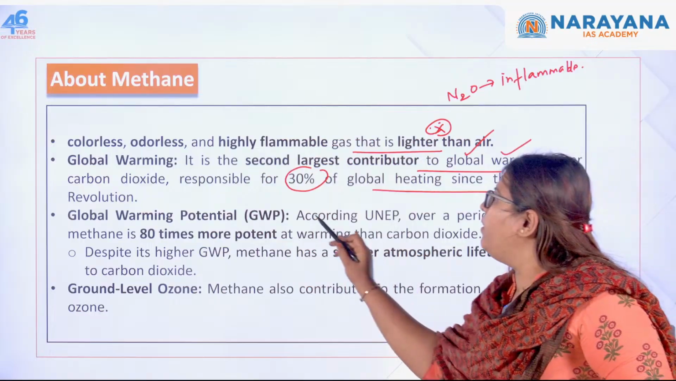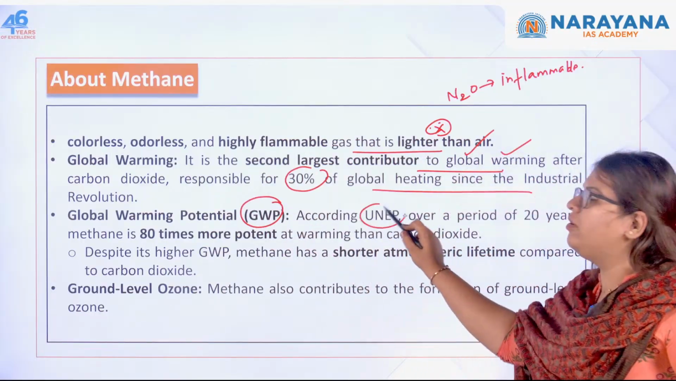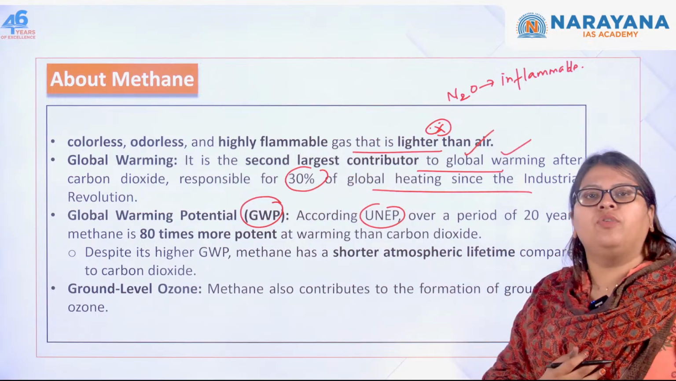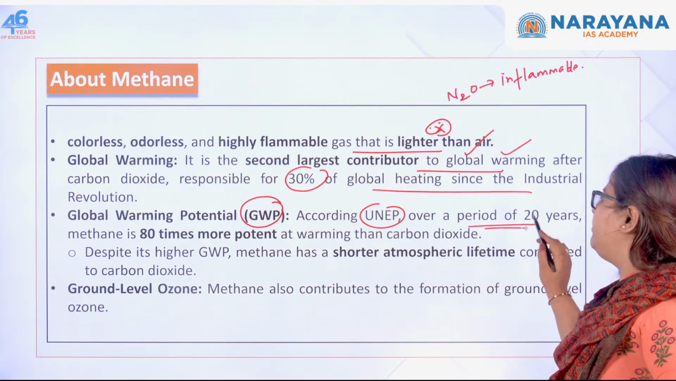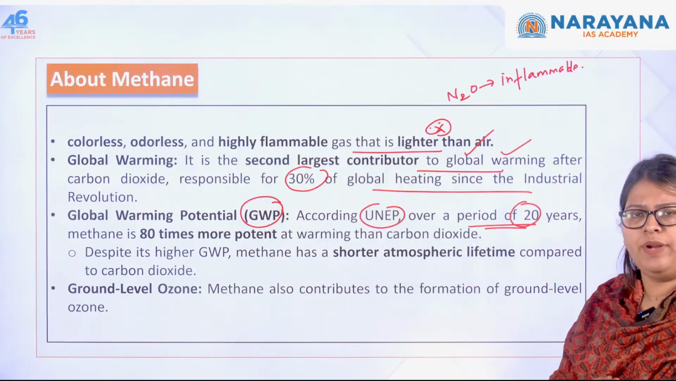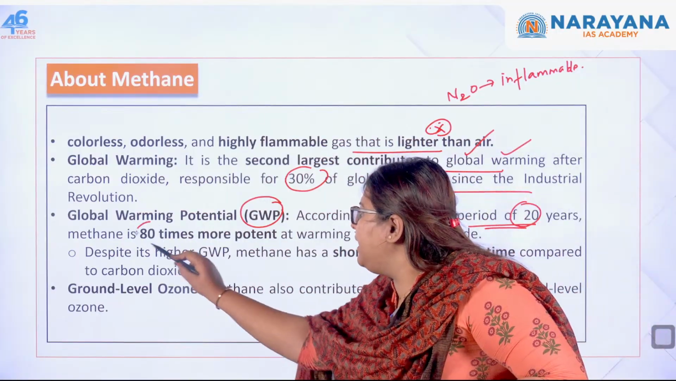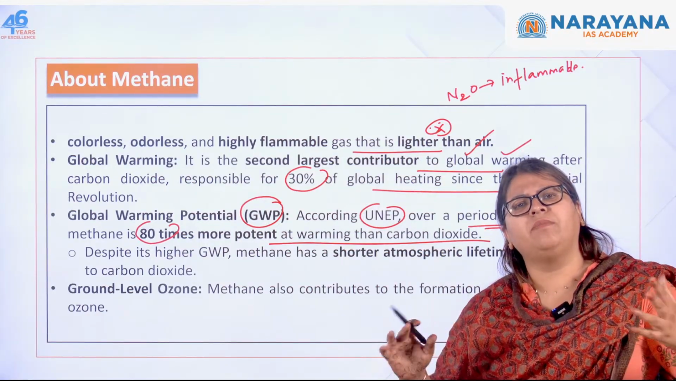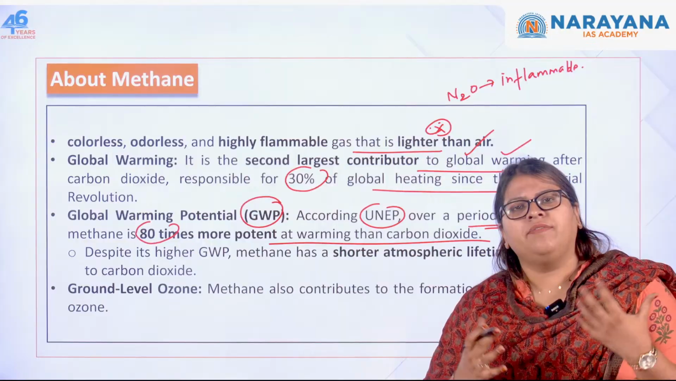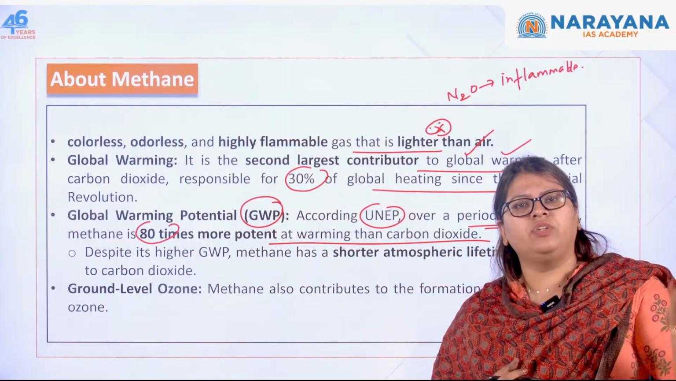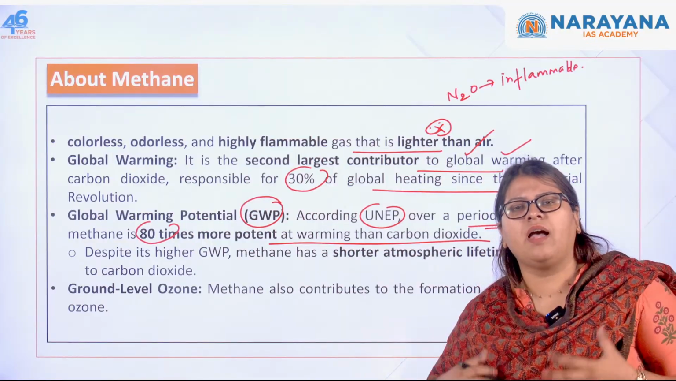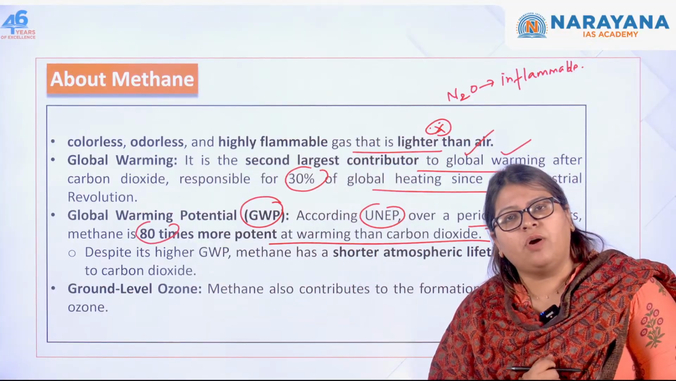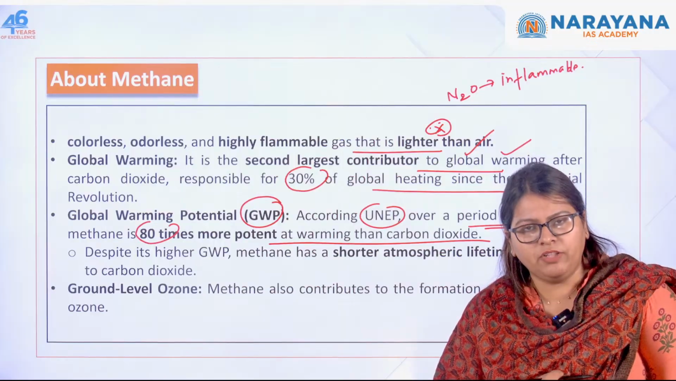Next one, the global warming potential. What is the global warming potential of methane according to the UNEP, the United Nations Environment Programme? In a period of 20 years, methane is 80 times more potent than carbon dioxide. So we always say that carbon dioxide emissions we have to control, we have to do CCUS, carbon capture, utilization and storage, carbon credits, carbon mechanism, carbon market. What are we going to do with respect to nitrous oxide as well as methane? Has anybody thought about it?